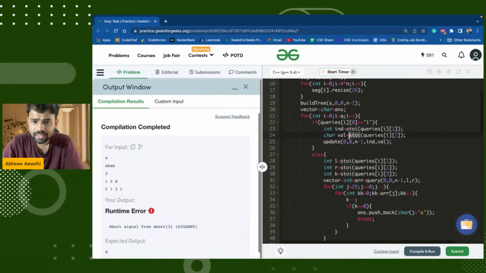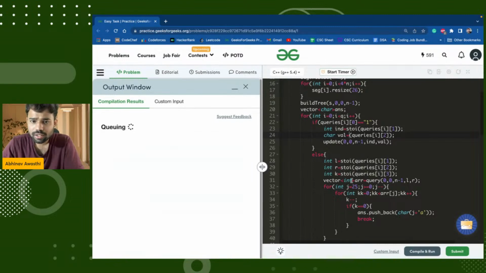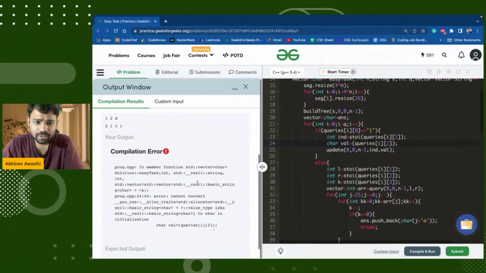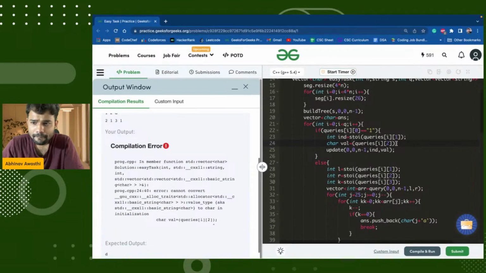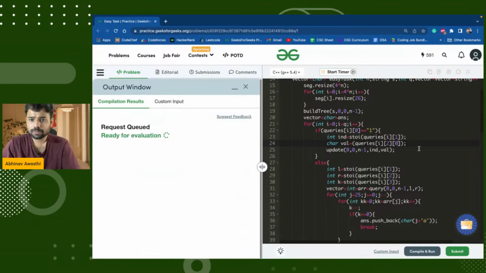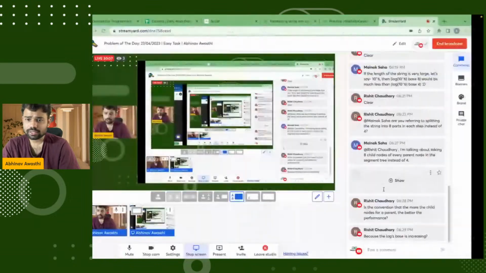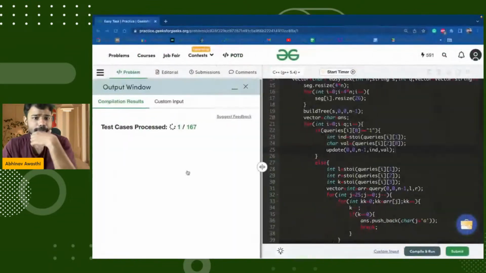This value is a character. It's not an integer data type. Got it. It's a character, and we just want its first. Okay, now I think we got it. I've taken value in integer, but value is a character. Yeah. Now it's done. Let's check it.